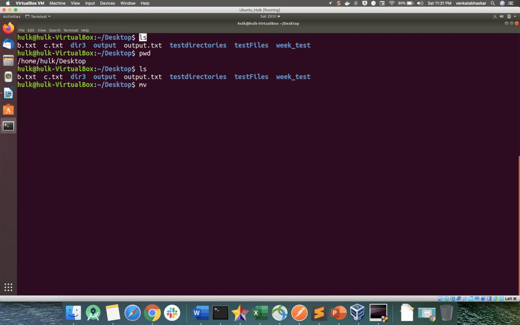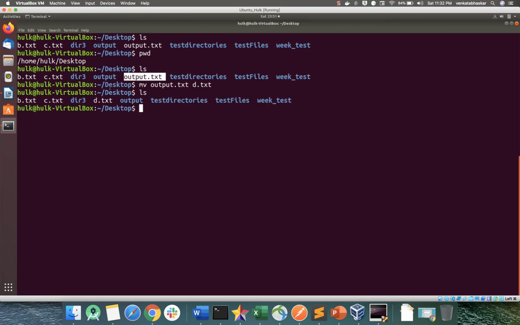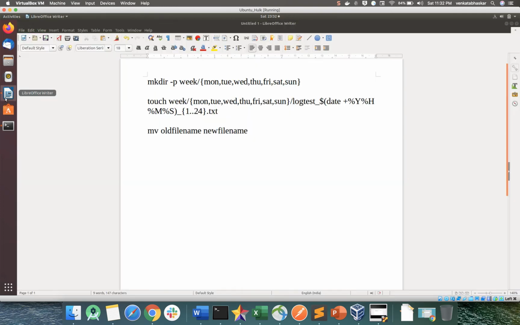My file name is output.txt. This is my old file name. I want to move, I want to rename the file to d.txt. If you do the ls command, this output.txt is converted into d.txt. Check the ls command. See, this is d.txt. This is just renaming